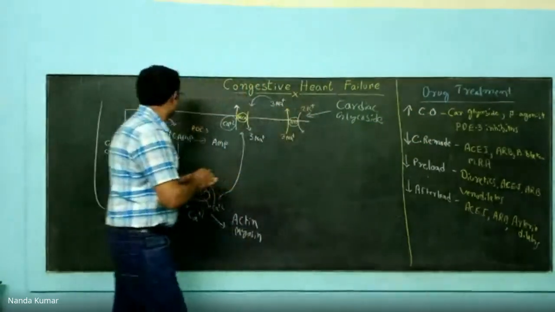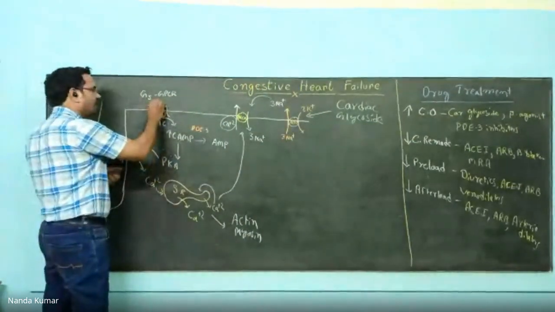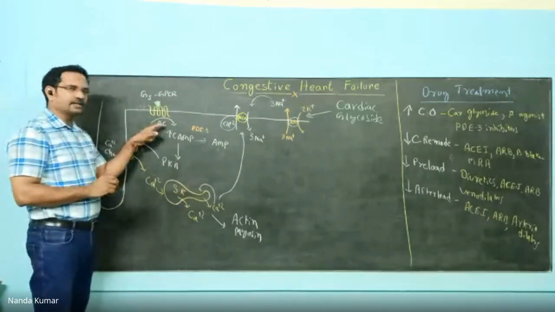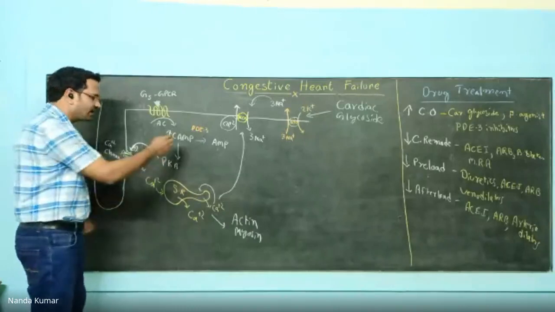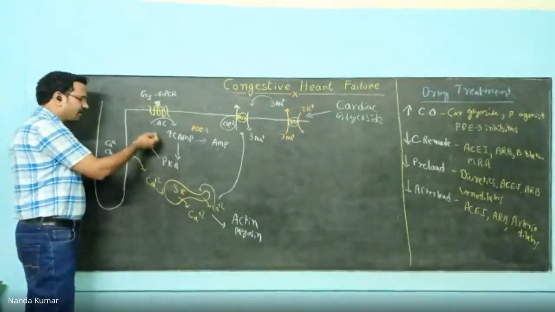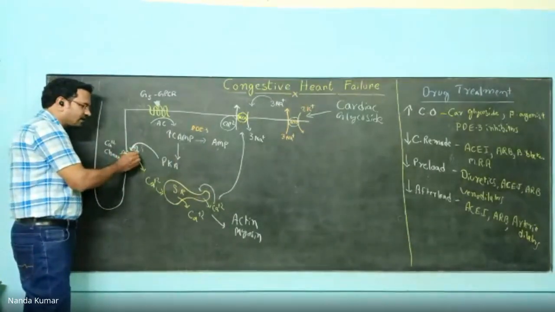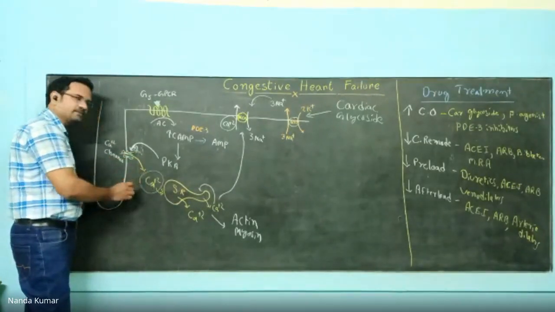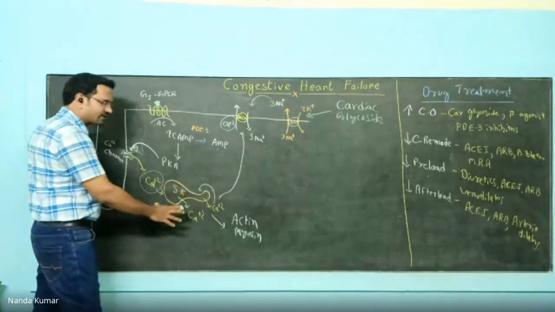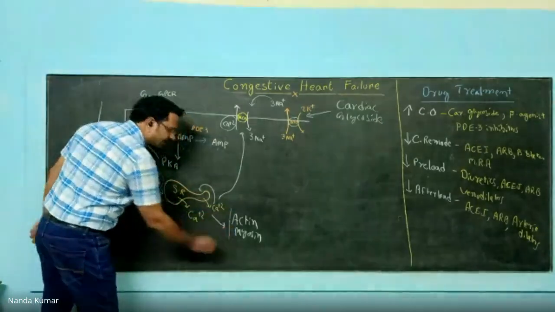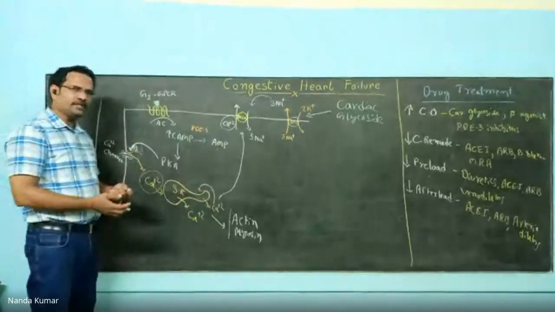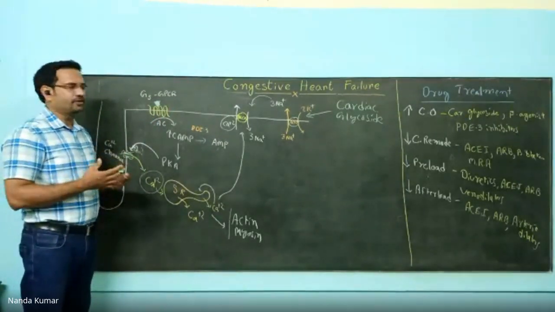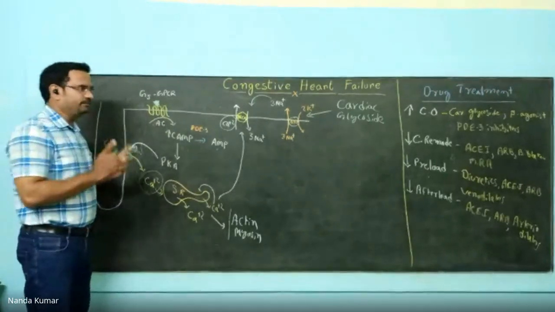Go to beta agonist. So beta agonist is a straightforward one. An agonist comes here and binds here. When beta agonists bind here, adenylate cyclase is activated, cyclic AMP is generated, and it activates protein kinase A. Protein kinase A phosphorylates a calcium channel, which opens the calcium channel and releases calcium. Again, that releases more calcium from the sarcoplasmic reticulum and causes actin-myosin combination, results in contraction, increases cardiac output. So this is about beta agonists.